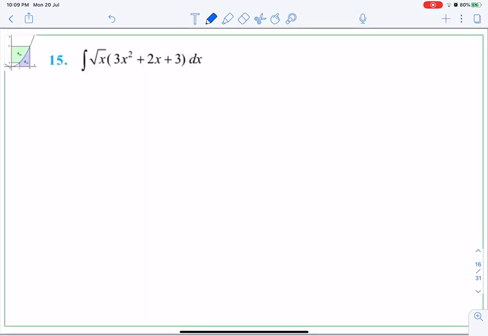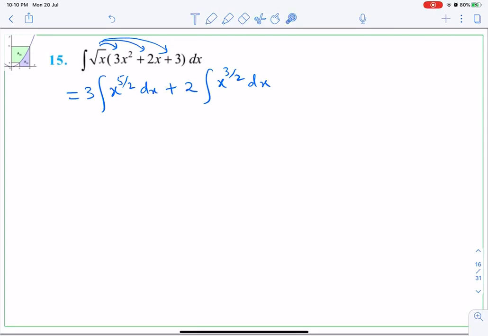We'll go to the next question. Again here you have to open the bracket with root x. So I'll write directly 3 integral x to the power 2 and half, okay, 5 by 2, yes, x to the power 5 by 2 dx. I am separating them: 2 as it is, integral x to the power half plus 1, 3 by 2 dx. I am just opening the bracket, I am not integrating now, okay.